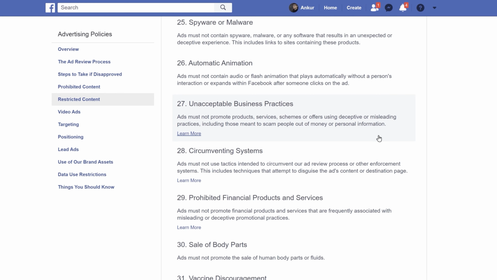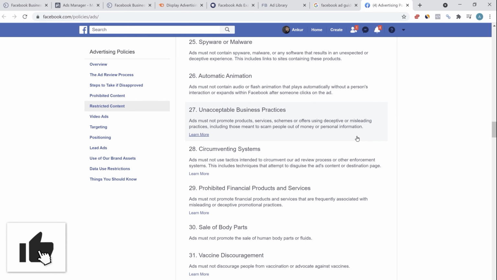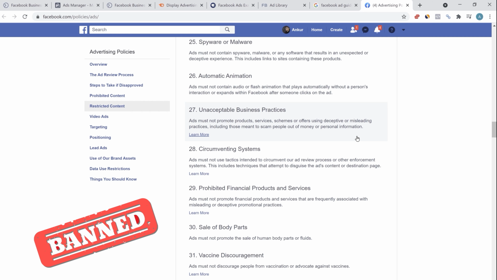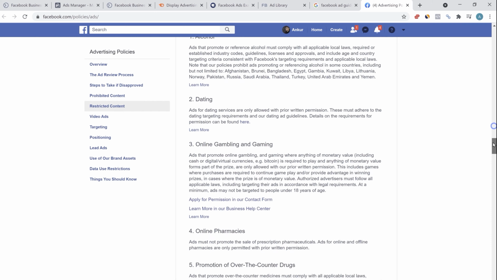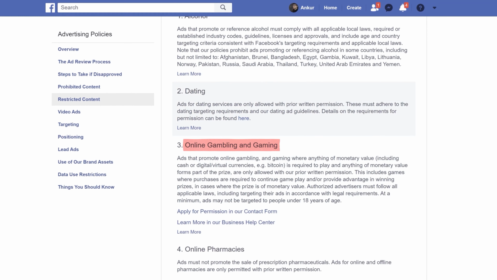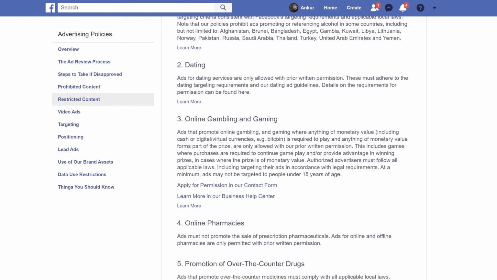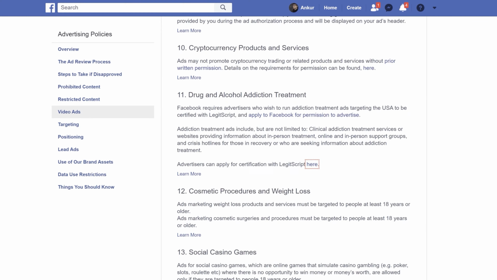This will really help you out in saving a lot of time by not doing anything which is not acceptable by Facebook. And also this will help you save a lot of time in not getting your ads banned. And also many a times your account will also get banned. So to prevent all of that, make sure you abide by the rules and follow all the rules. Online gambling, dating, running all these ads are difficult and require certain knowledge.